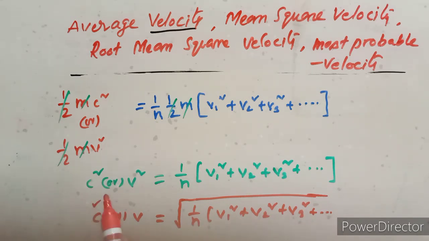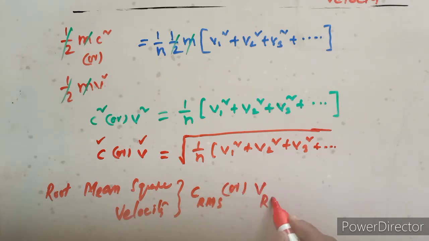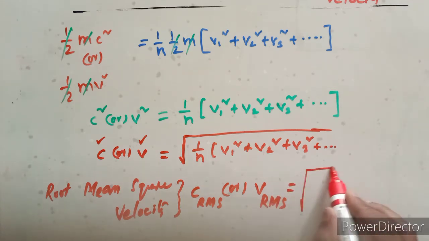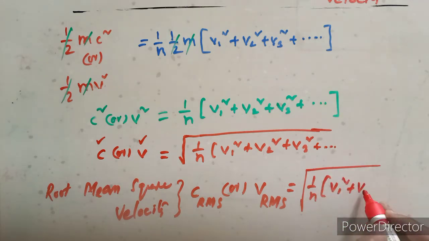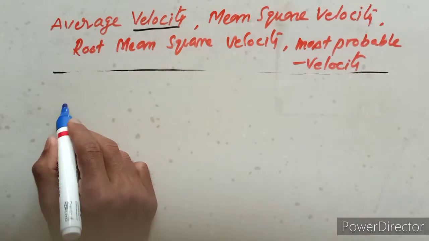So here c or v is called the root mean square velocity, RMS velocity, which is the root of 1 upon n times v1 square plus v2 square plus v3 square and so on.